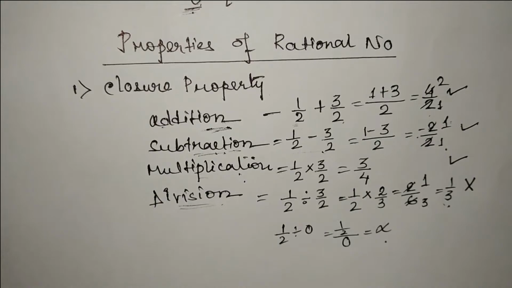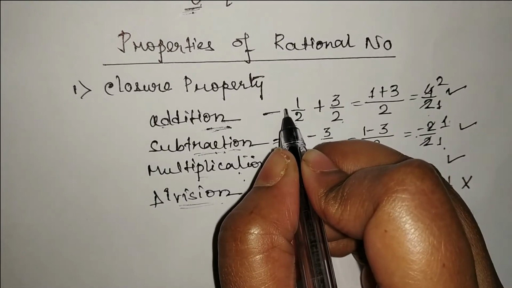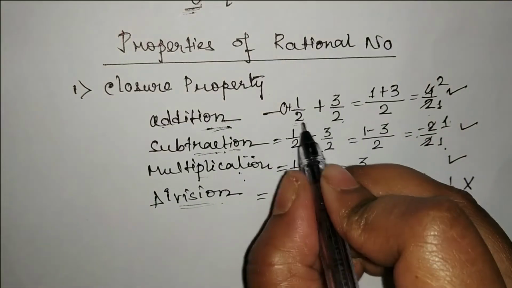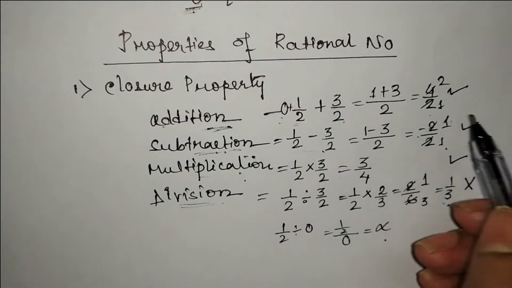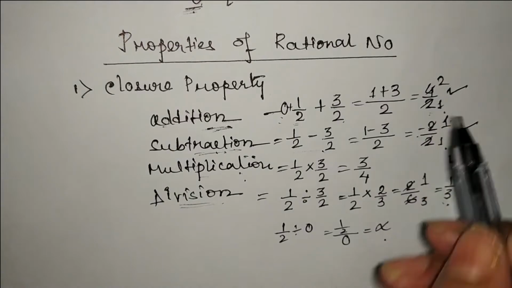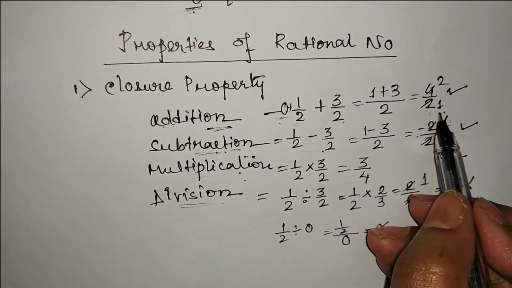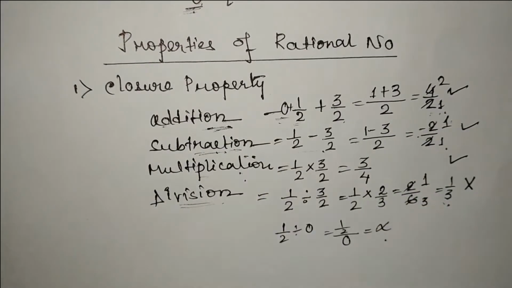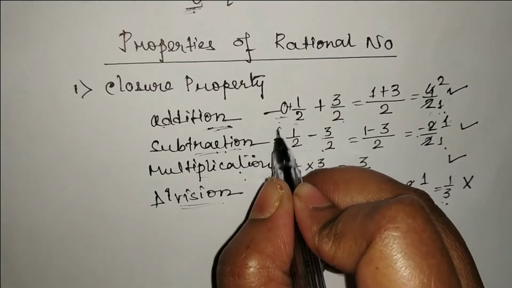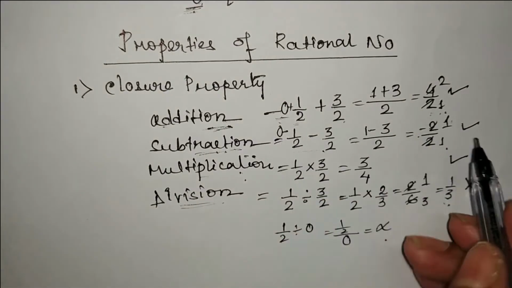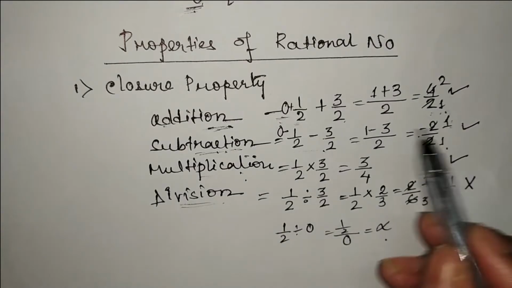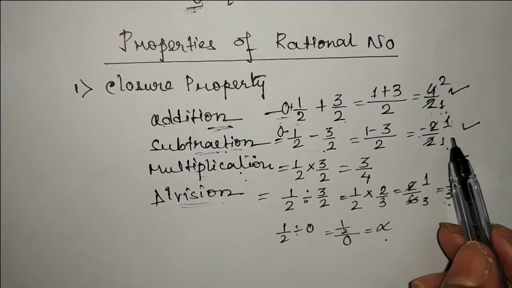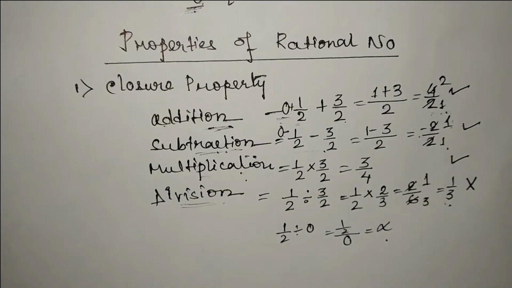Now if I say more about zeros, see here, if we add 0, what will we get? 2 by 1 plus 0 is 2 by 1 only, which is a rational number. So adding 0, we are getting a rational number. So we can say that addition is closed. Again, if we subtract, say 0 minus 1 is 0 plus 1, 1 is also a rational number.